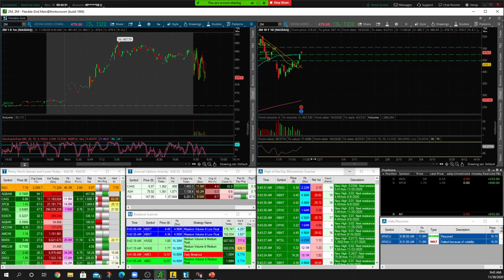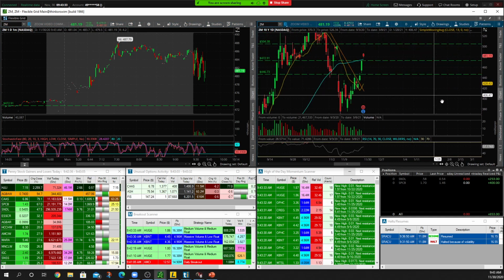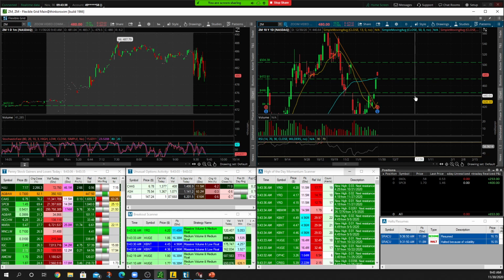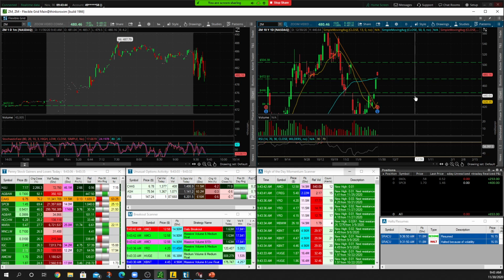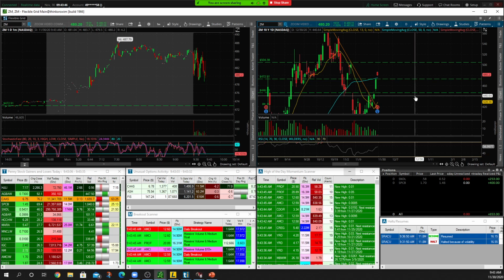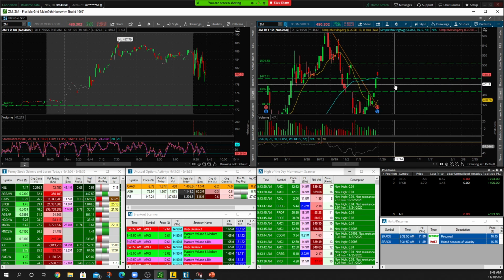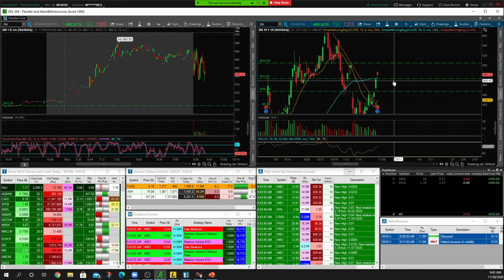So ZM was actually a stock on our watch list from yesterday. We said we wanted to ideally see the stock gap up over that 50-day moving average, pull back to retest it as support, then to see some continuation to push this up into the high 4s, low 5s. So what do we see on Zoom? Gapping up over the 50-day.